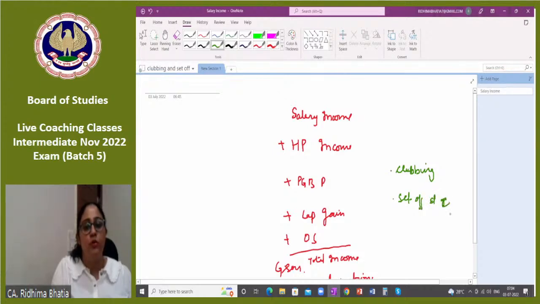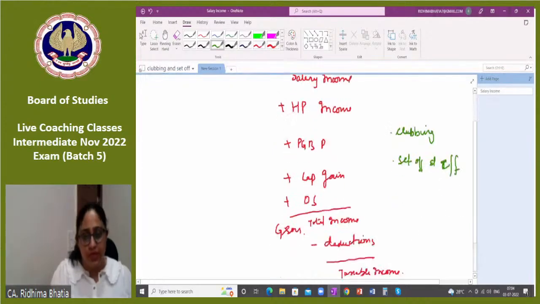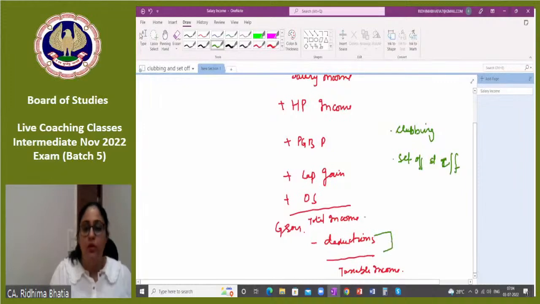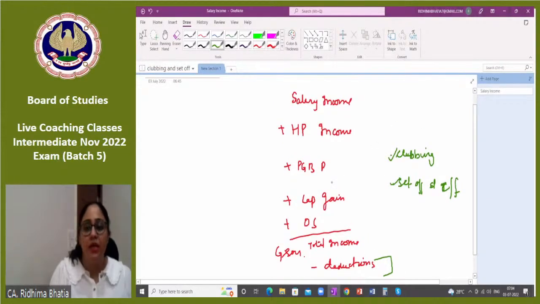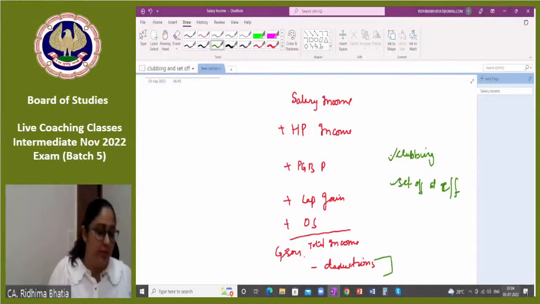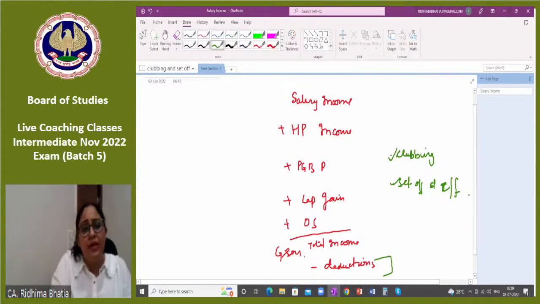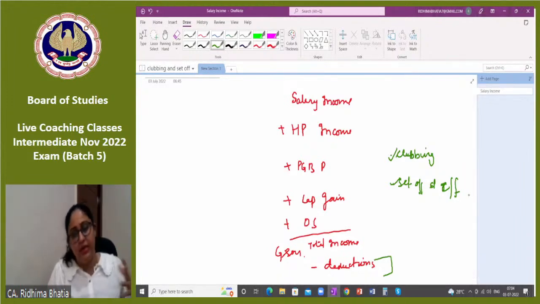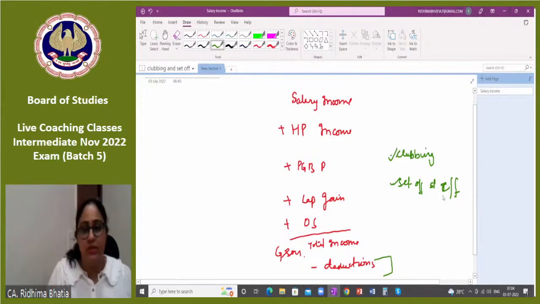Before you proceed ahead to this step, after all these incomes are computed, you need to take care of these two checks. One is clubbing, another is set off and carry forward, and both are our topic for today. So now let's begin with our chapter 5. What is clubbing? When I say clubbing, it is not clubbing which people do on a Saturday night. No. Clubbing means, if you see the chapter name, it says